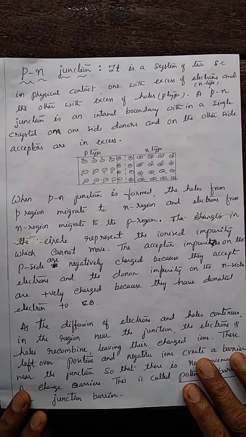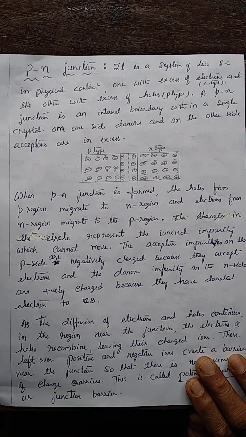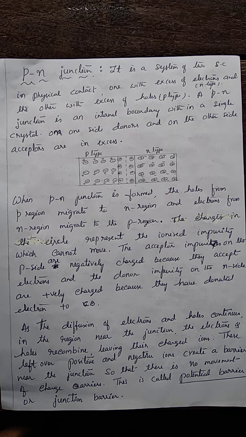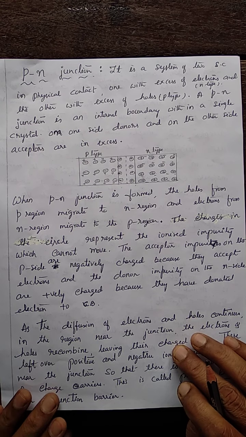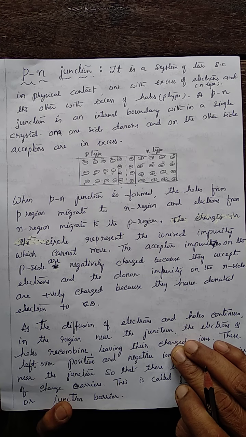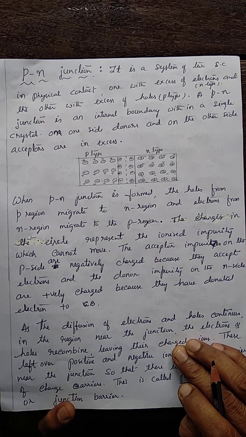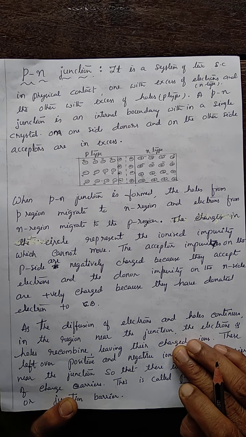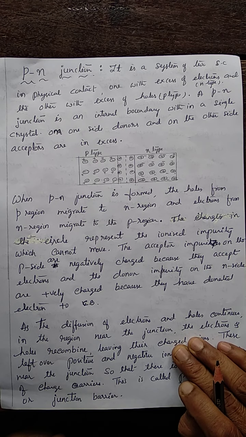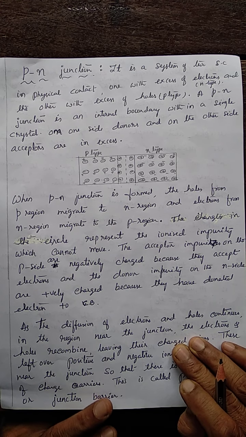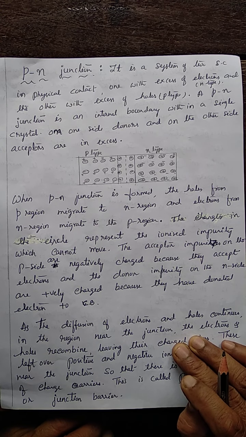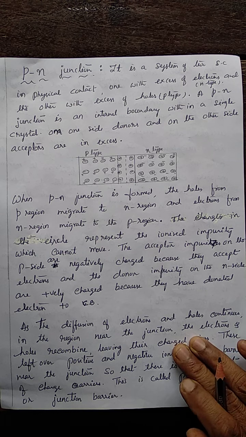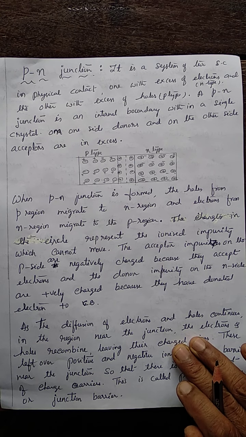Now today let us discuss the formation of p-n junction. What is a p-n junction? A p-n junction has 2 types of semiconductors, P-type and N-type, joined together to form a junction. Actually, it is prepared using a single material. One side is doped with donor atoms, the other side is doped with acceptor atoms. The side doped with donor atoms becomes N-type, and the side doped with acceptor atoms becomes P-type. This is how a p-n junction is formed.